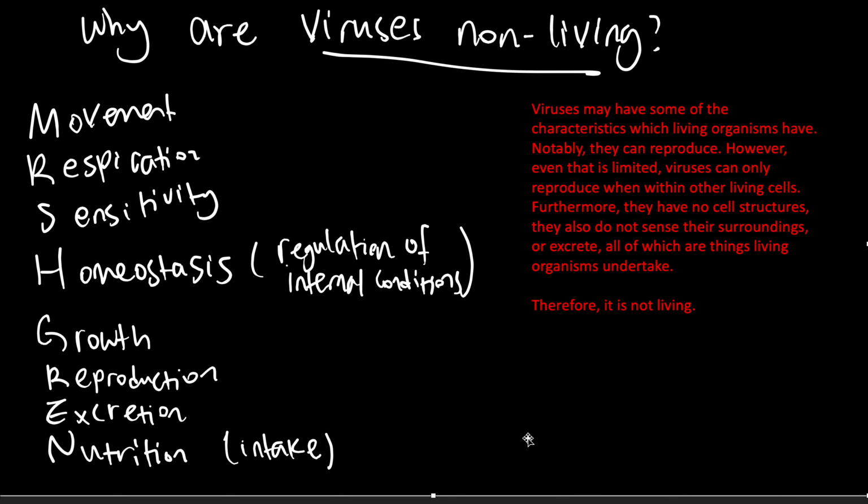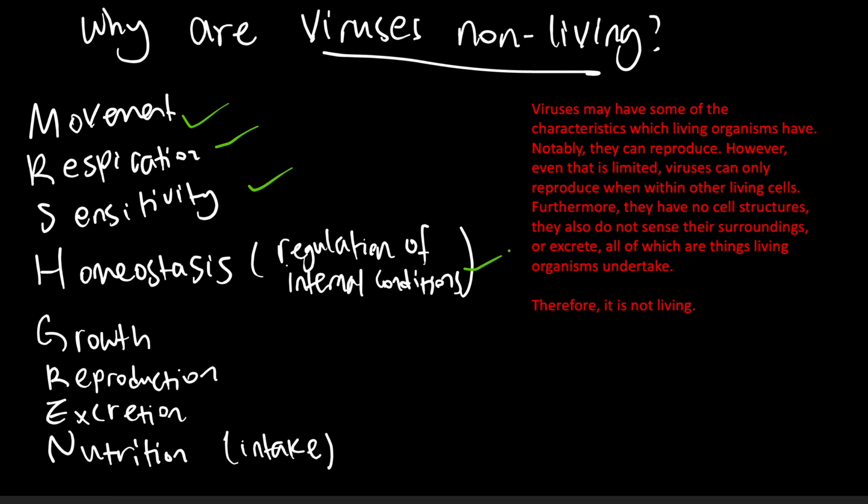So basically just add some facts of your own and just talk about this. They might have some of it, but they don't have everything that living organisms have. Living organisms will check off every single part of this list. They will reproduce, they will take in nutrition, they will excrete, they will have homeostasis, they will sense the environment, they will respire, and they'll move around, which viruses only do some of, making it non-living.